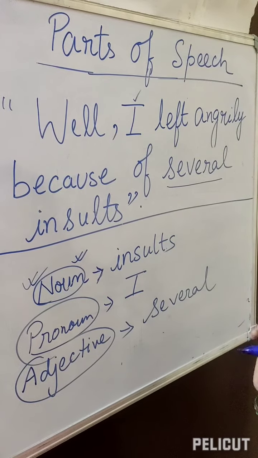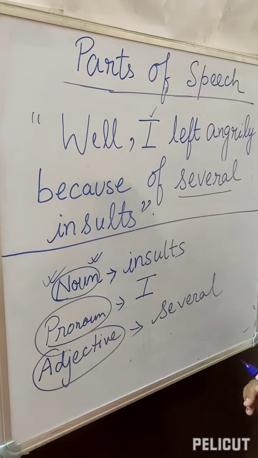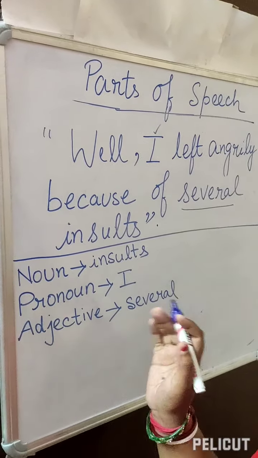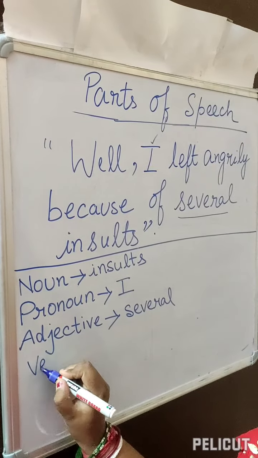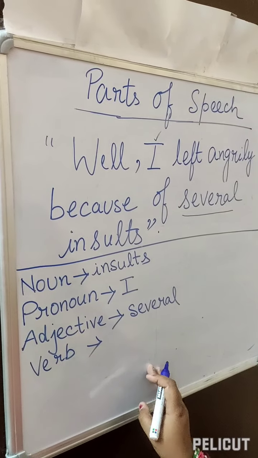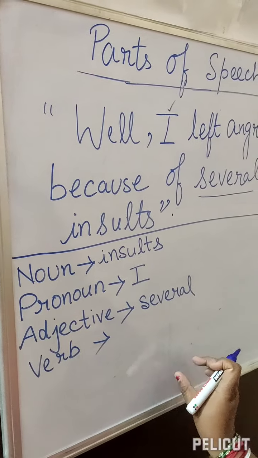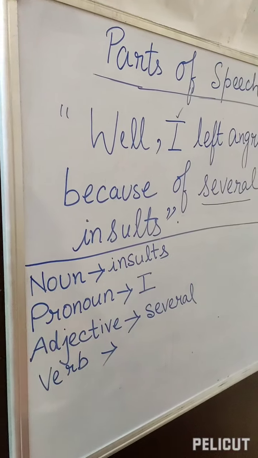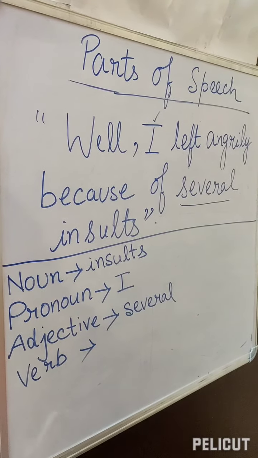Next we will go to verb. Our next part of speech is verb. We all know what verb is. Action words, the words which show that some work has been done. Any sort of work: laughing, eating, jumping, talking.